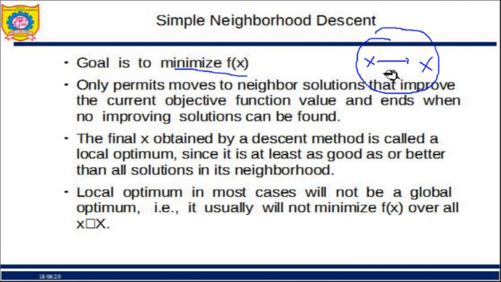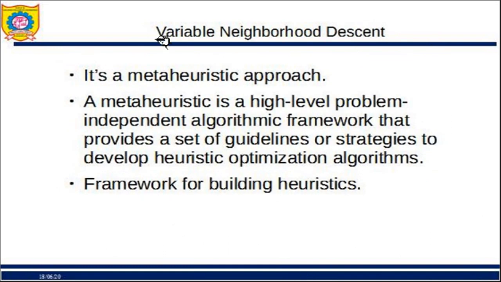I have searched only one neighborhood. So the solution I get is nothing but a local optimum. Locally it has given me the minimum. Fine. So for the whole search space this algorithm will not work. So I need to go to variable neighborhood descent.